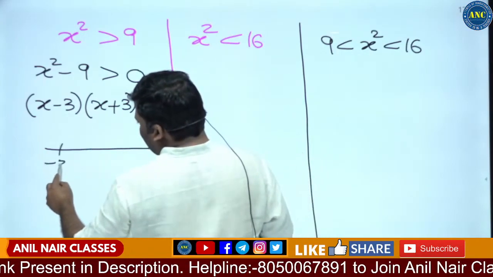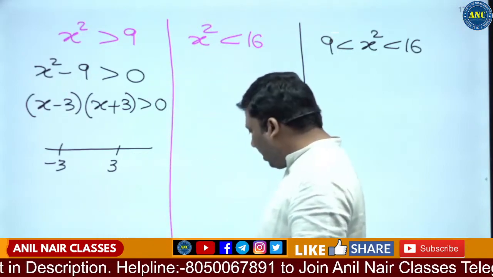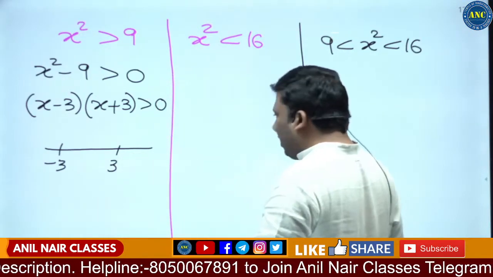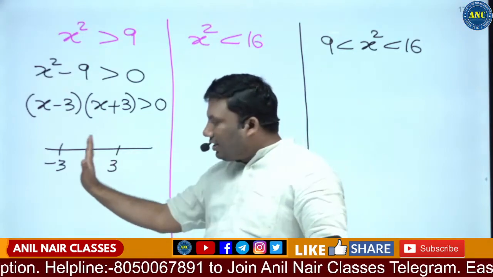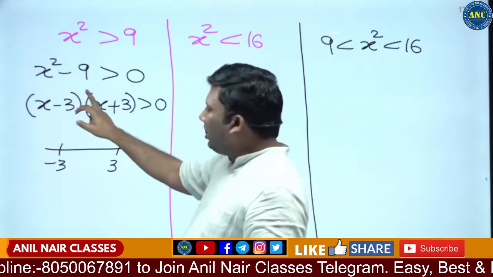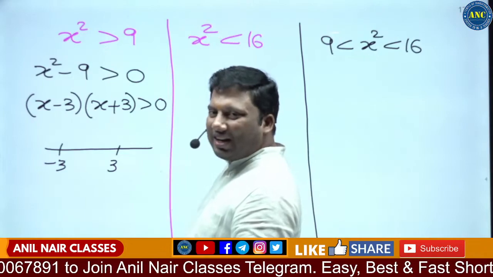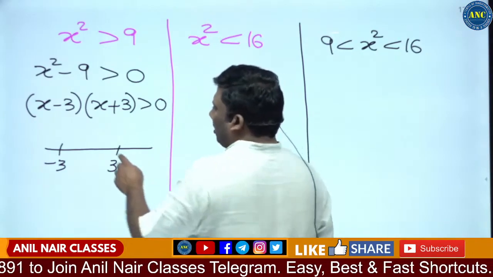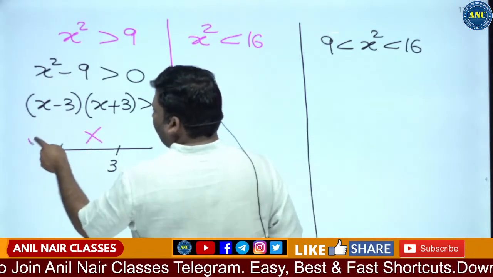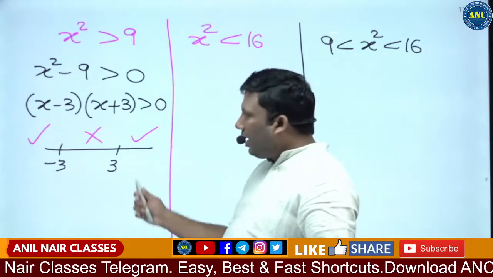Minus 3 and 3. Take a value 0. 0 lies from minus 3 to 3. 0 minus 3, 0 plus 3, minus 3 into 3 is minus 9. Is minus 9 greater than 0? No. So it does not satisfy.